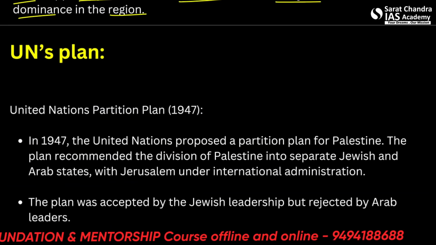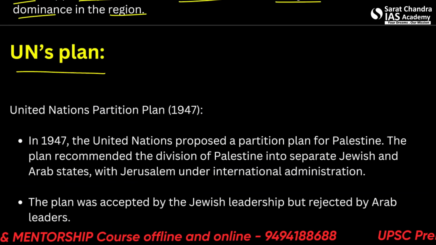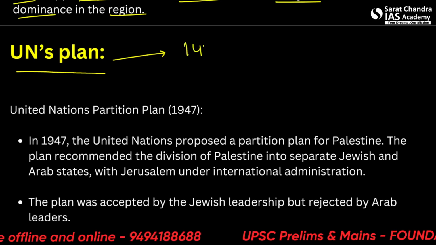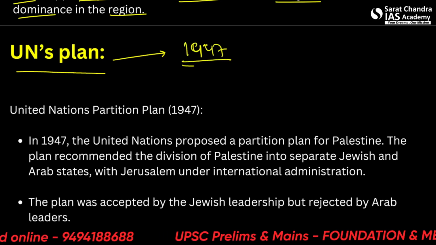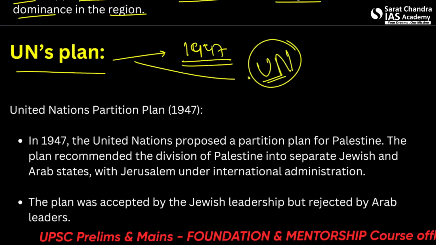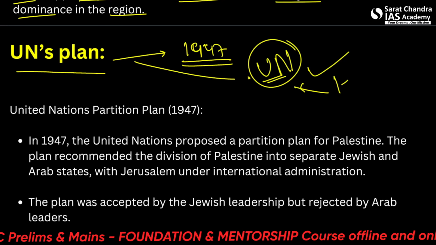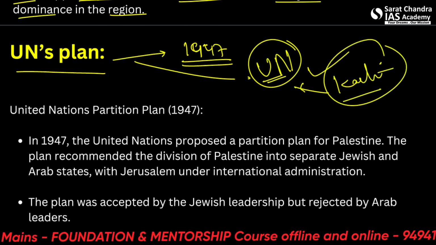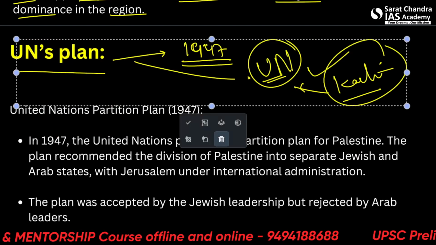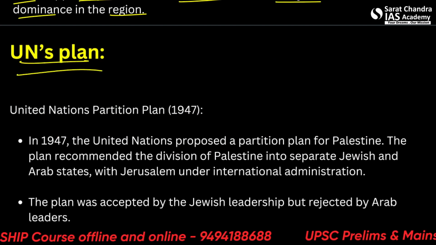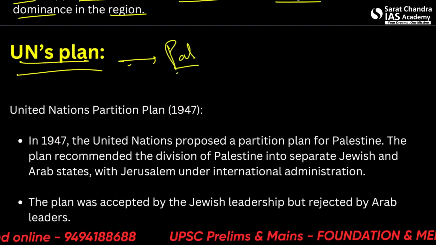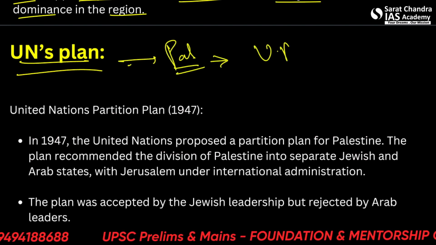Alright, so let's see. This whole problem went on after the British mandate finished in 1947. The British emptied this, and the problem went to the UN, asking them to please solve this, just as the Kashmir problem also went to the UN. This was a common occurrence at that time because of Britain emptying many of its colonies, and there were troubled areas all over the world. So Palestine was also one of these troubled areas, and the problem went to the UN.